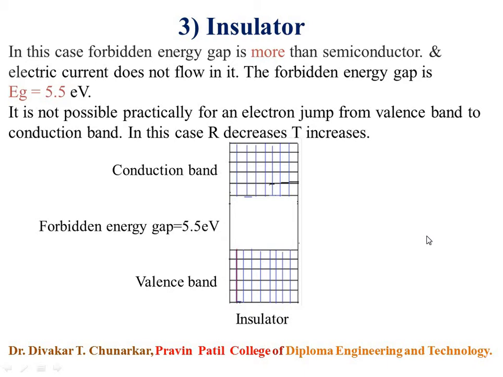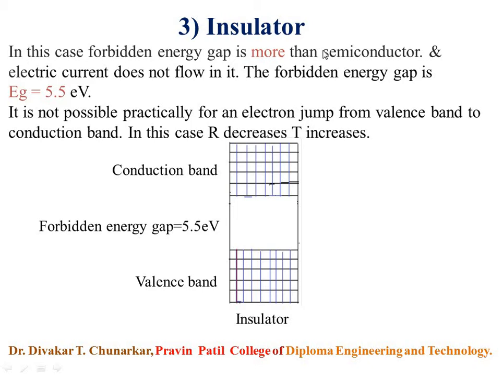And now insulator. In the insulator, forbidden energy gap is more than semiconductor, and electric current does not flow in it. That is 5.5 electron volt.